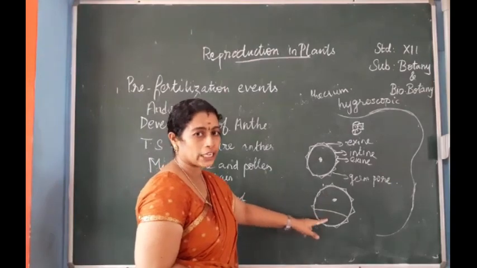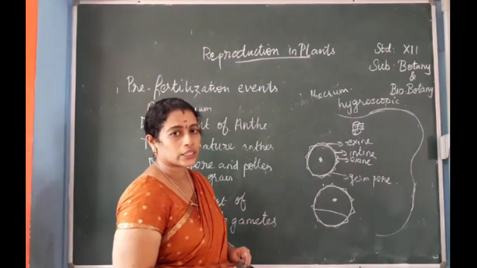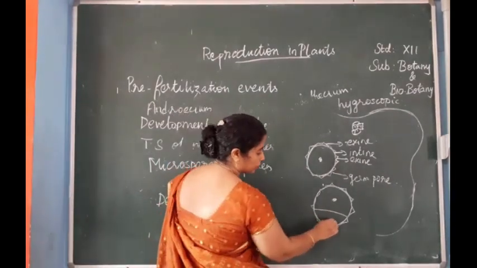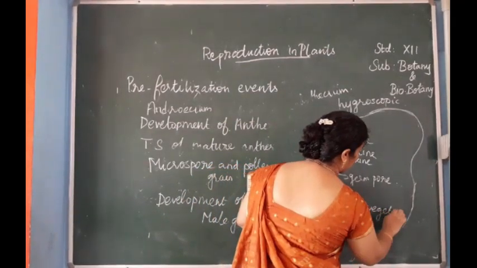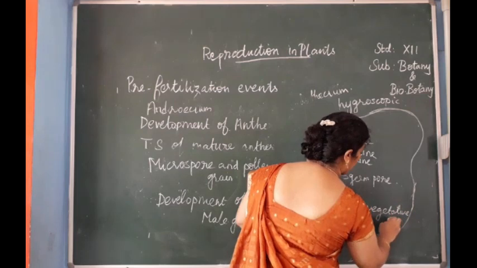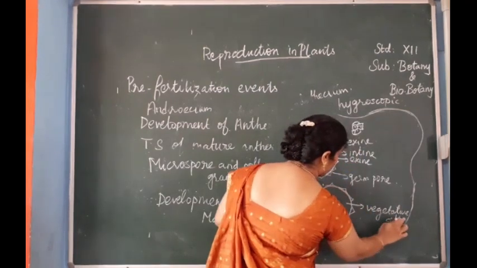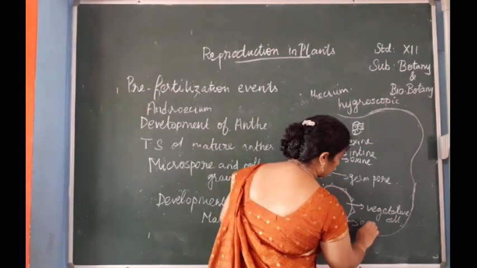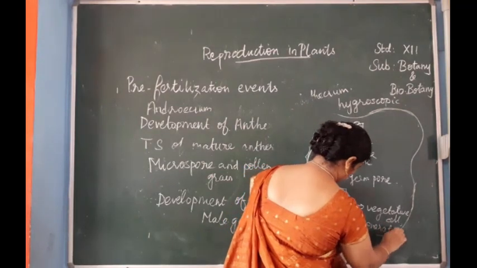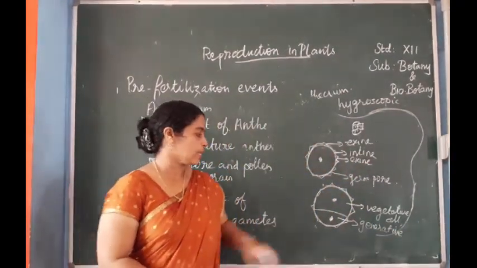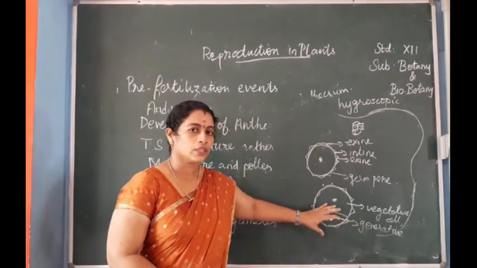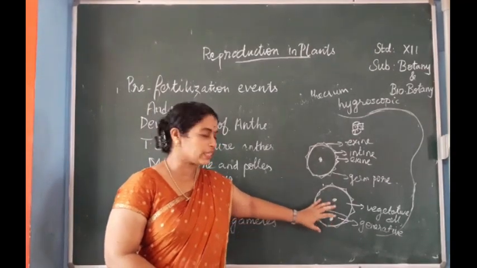That is the generative cell and the vegetative cell. This generative cell will form the male gametes.